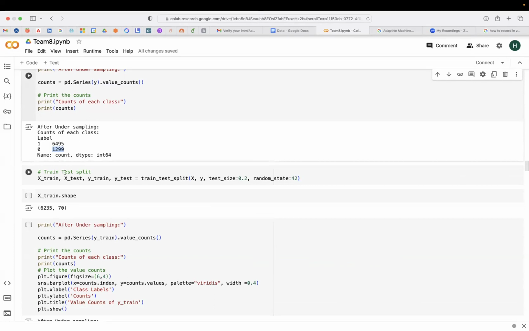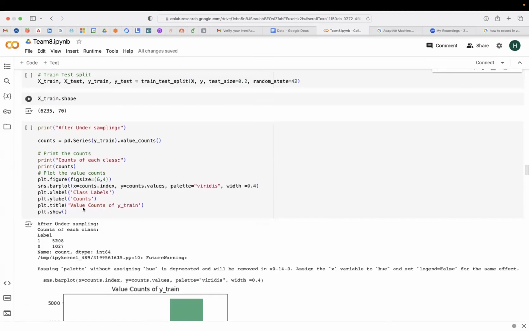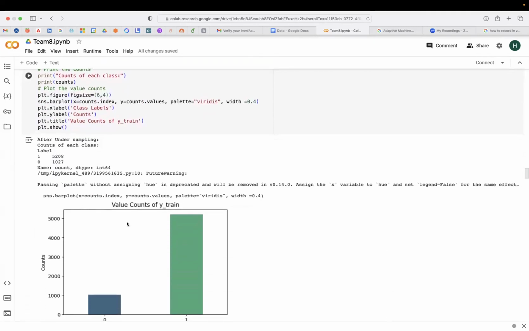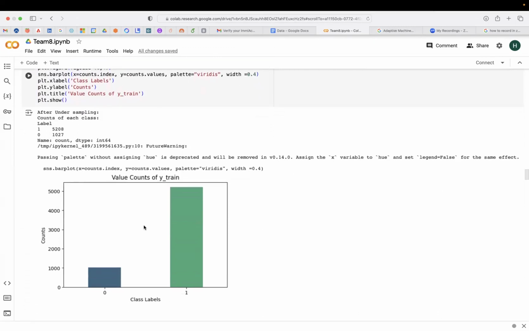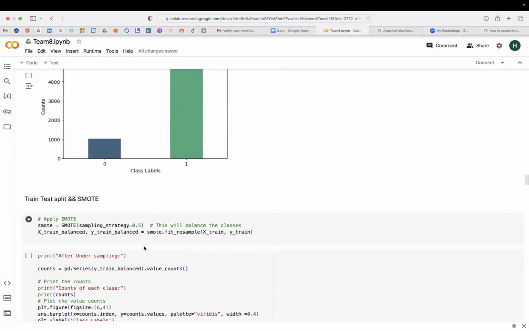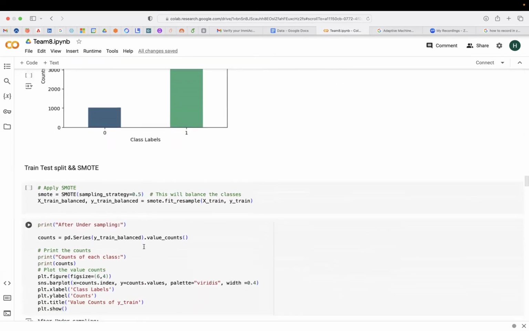So that's why we split our data set into train and test before doing oversampling. Here we've plotted a bar plot of all of our instances after undersampling.